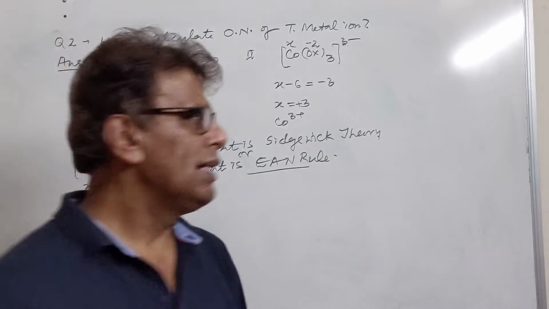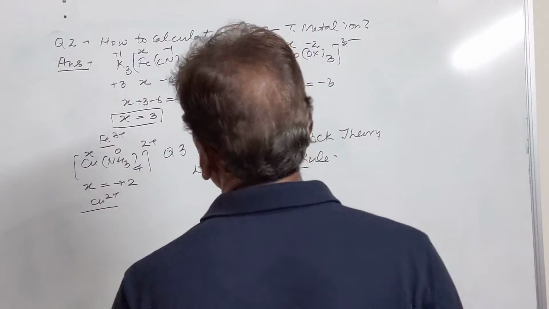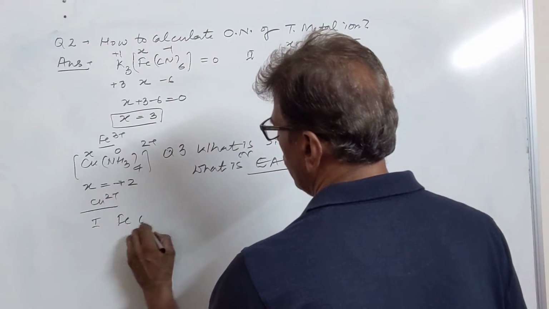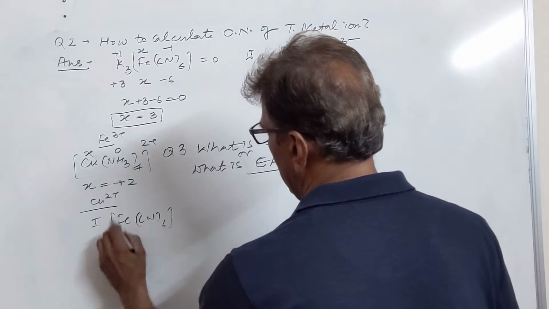So let us see, we count for the complex ions in this case. This is our first complex. Let us see how many electrons are occupied by this complex.